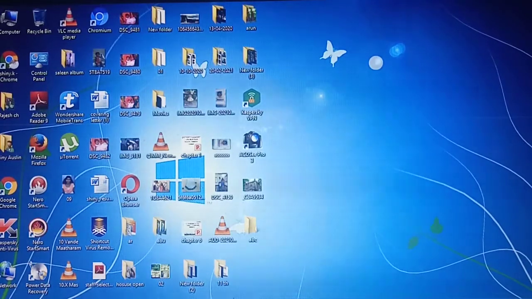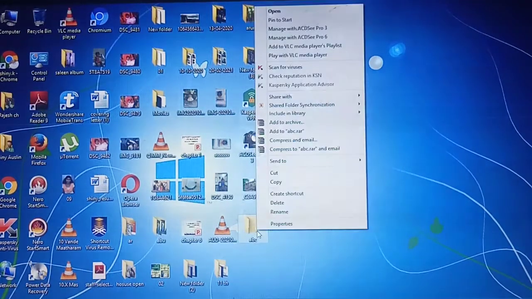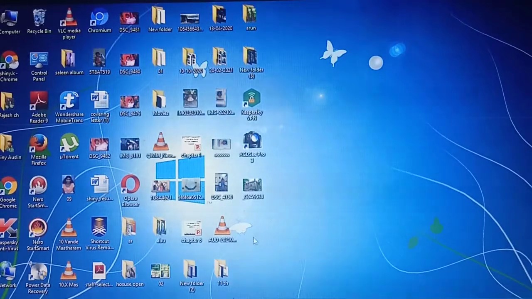Yes students, listen carefully. What steps do you need to follow to delete a file or folder? For example, I am going to delete this folder. What step do I need to follow, students? First you need to right click. Once you right click, a lot of menus will come, isn't it? This is a pop-up menu. From this pop-up menu, which option do you need to select, students? Delete. See, is the file there now? No. Once you have deleted the file, automatically it will move to the recycle bin. Now we can see whether the file is there in the recycle bin.